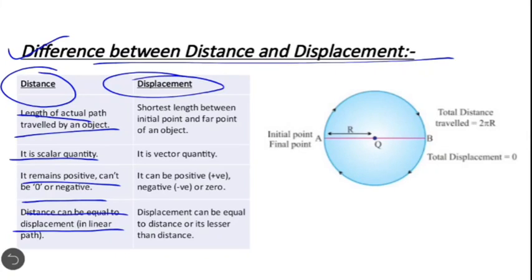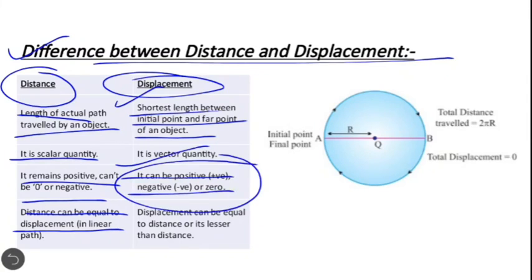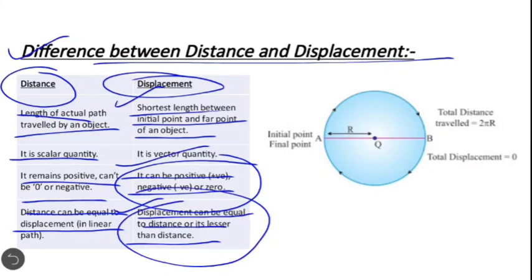Now about displacement. It is the shortest length between the initial point and the final point of an object. It is a vector quantity. It can be positive, negative or zero. It means displacement can be positive, negative or even zero. Displacement can be equal to the distance or it can be lesser than the distance.